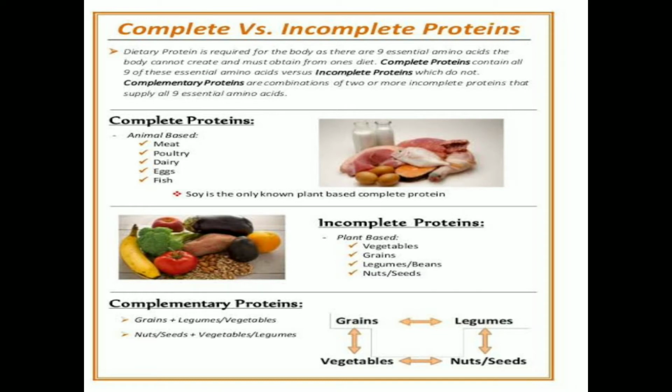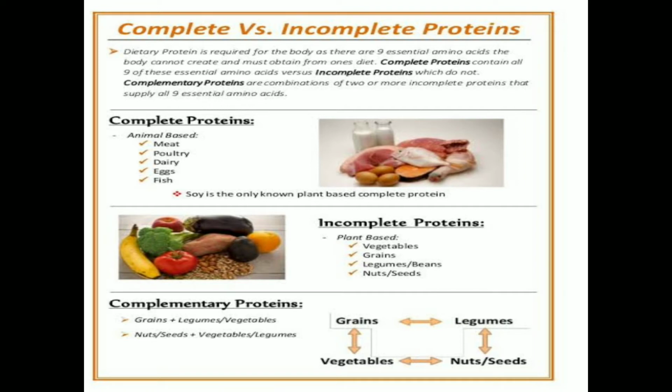To get the importance of complete protein, we have to understand what the essential amino acids are. Amino acids are the tiniest part, the simplest form of protein.